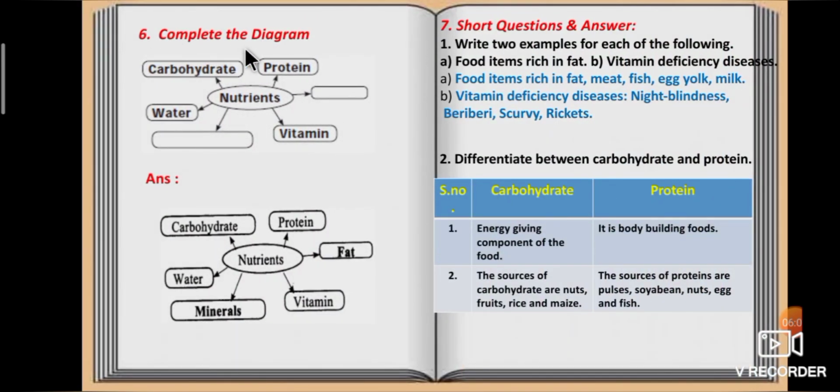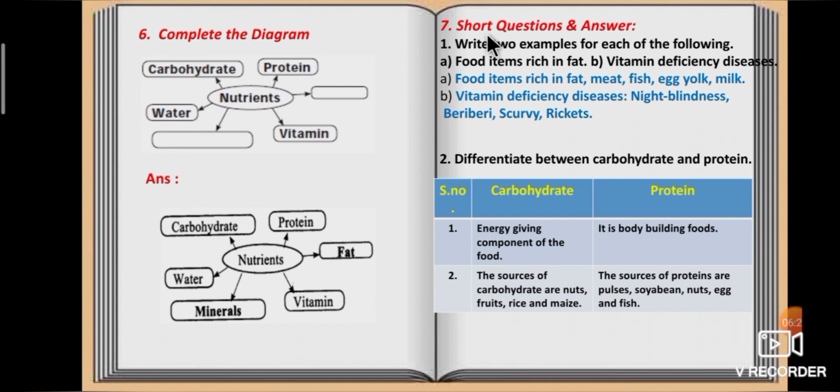Sixth one, complete the diagram. They are given the major components of food. Carbohydrate, water, protein and vitamin. Remaining two you have to find. So the answer is minerals and fat.